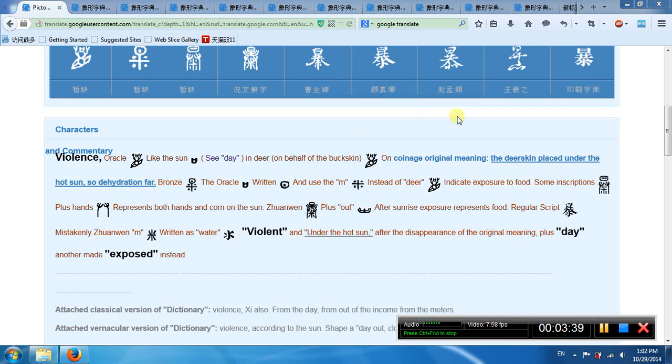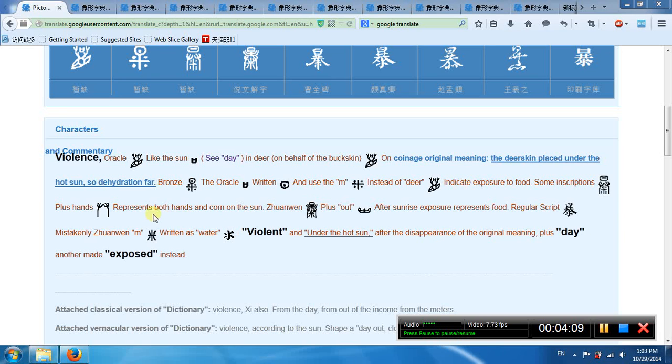So its oldest meaning is to put a deer skin under the hot sun, so dehydration. Then they changed to this style, it's like rice. Instead of deer, they just put the rice under the sun.